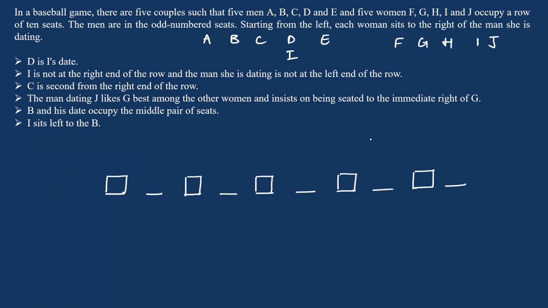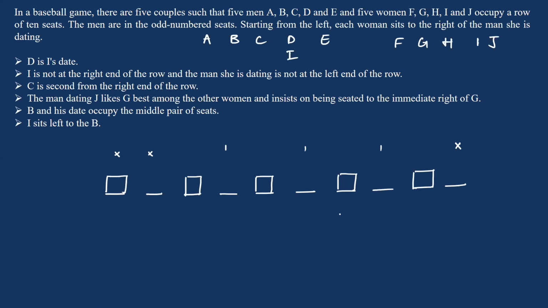Okay. So I will be sitting to the immediate right of D, and it is given that I is not at the right end, so I cannot be here. And the man she is dating is not at the left end of the row, so D cannot be here. Okay, so I can be in 1, 2, 3, any of these 3 places.